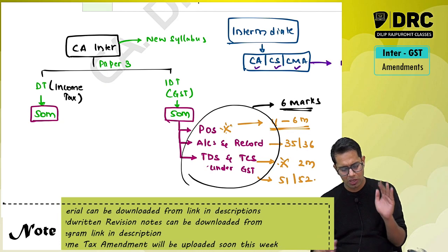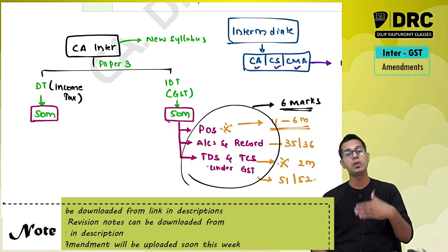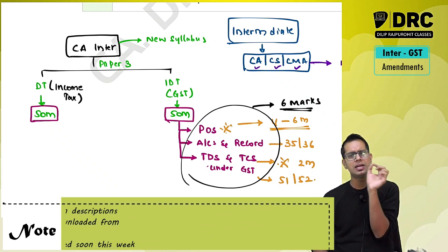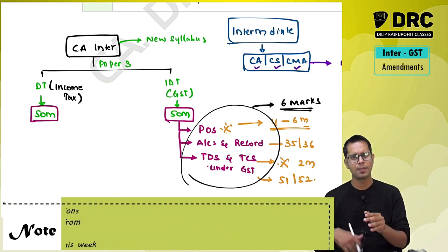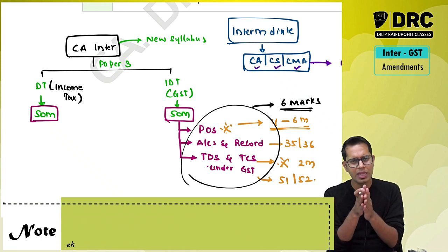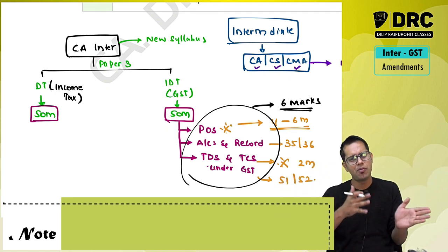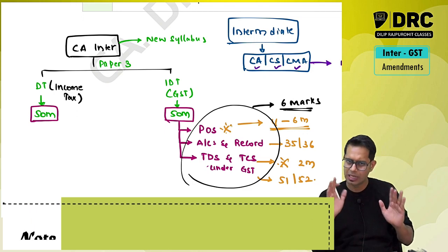Sir, because they have reduced, is there any reduction in the topic which you are going to learn, sir? No. There is actually one topic called income not forming part of total income. That was a separate topic. Now what they have done, that topic they have merged with different chapters. Chapter wise they have merged the topic, and that topic is still applicable to you.